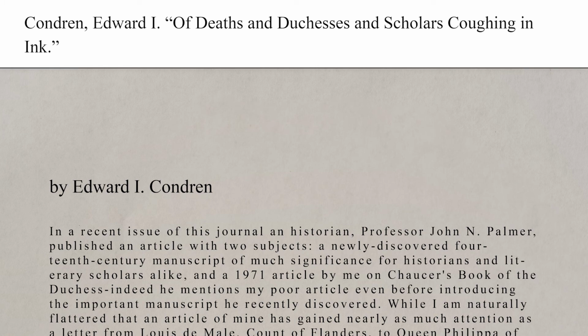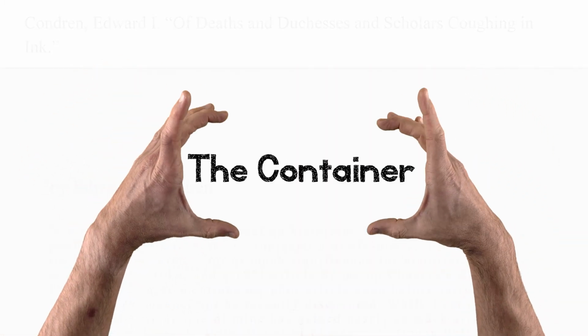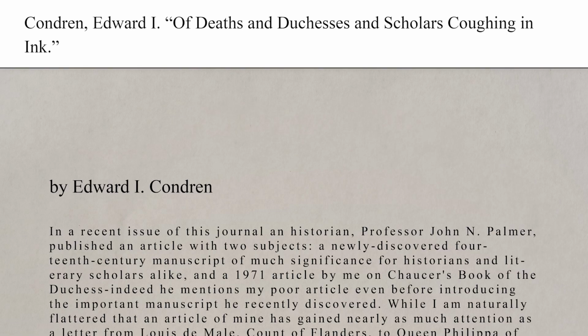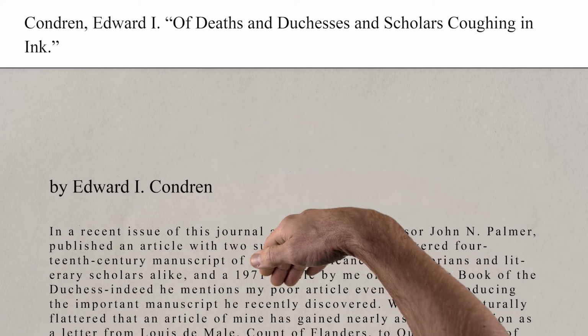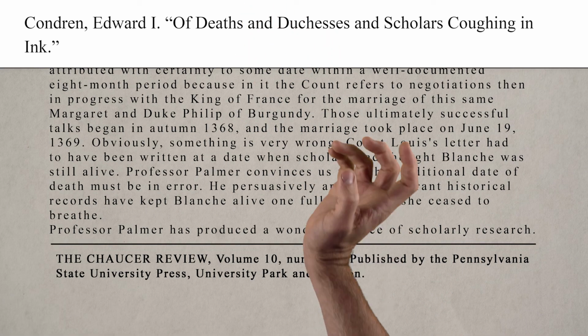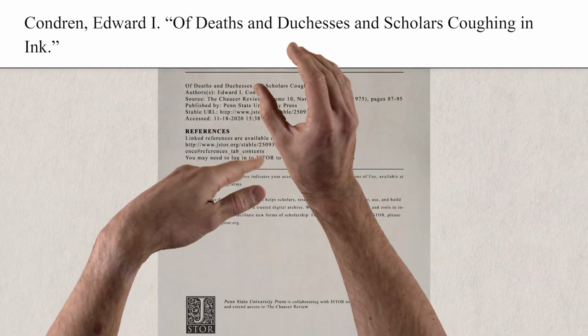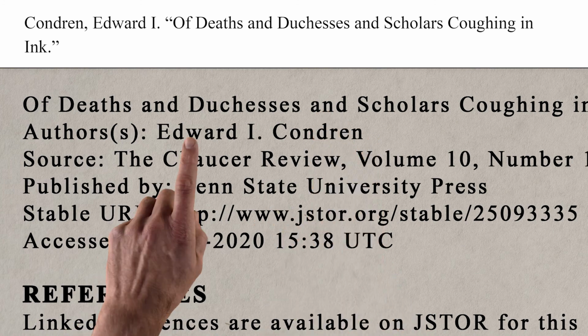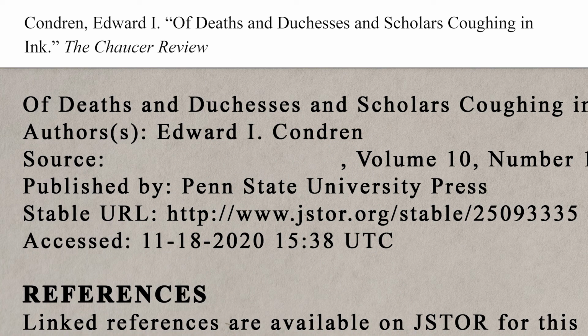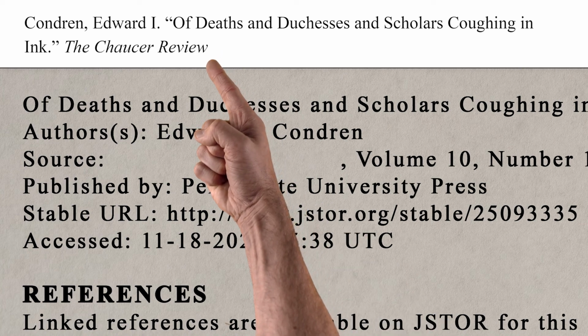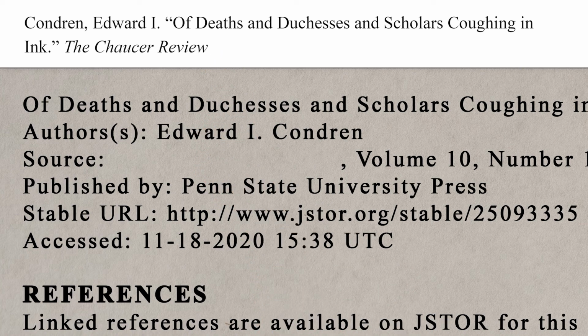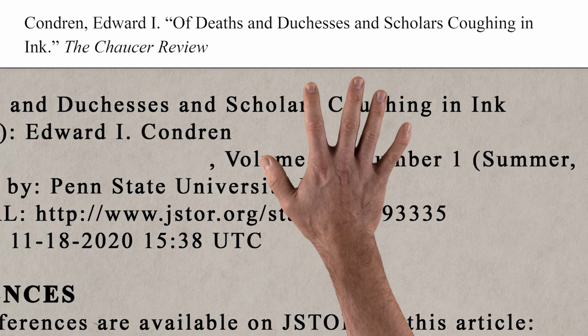After the article title comes the journal. This is where the article lives, or what MLA calls the container. In this case, the container is a journal called the Chaucer Review. The journal title is usually found in smaller type, maybe at the bottom of the article, or maybe on your handy information page. Containers get their titles in italics because they're larger works and because MLA says so. No period after this title, though, because journals don't just have titles. They have volumes, issues, and dates.